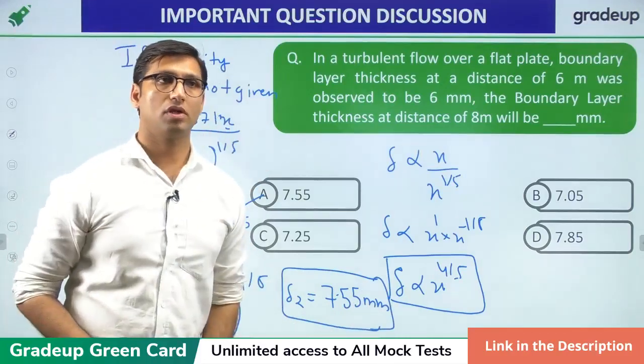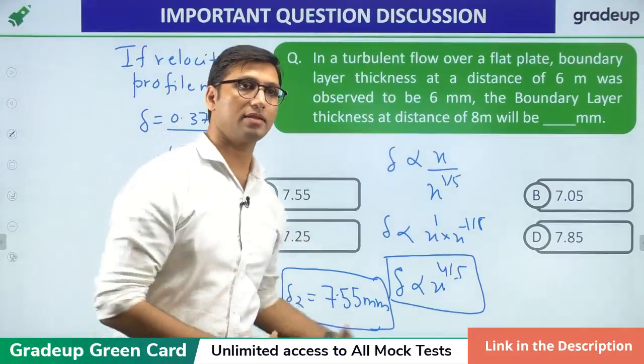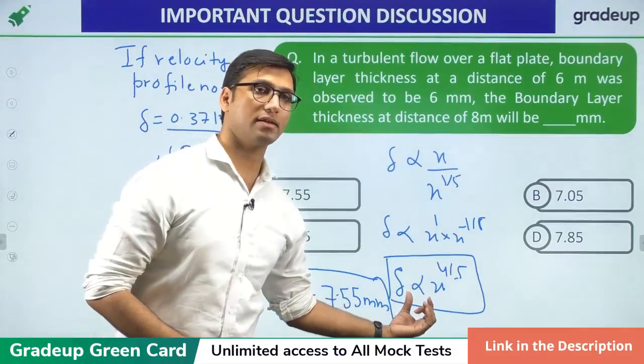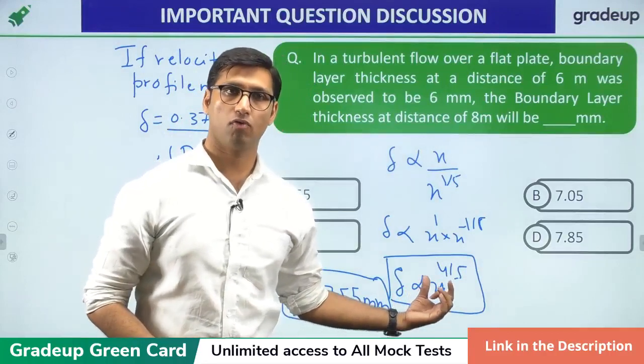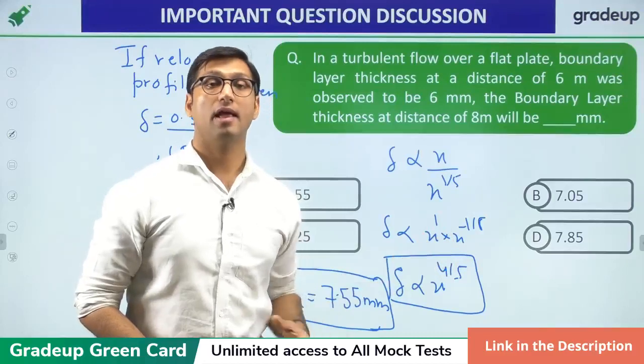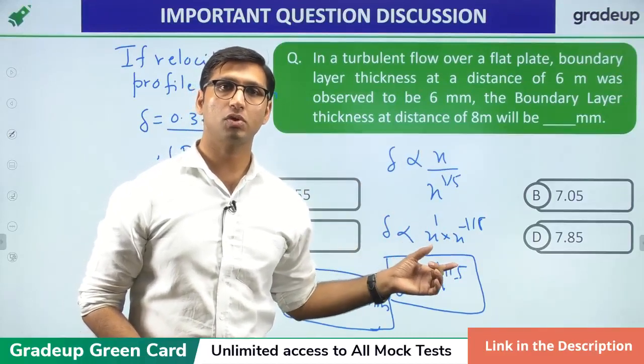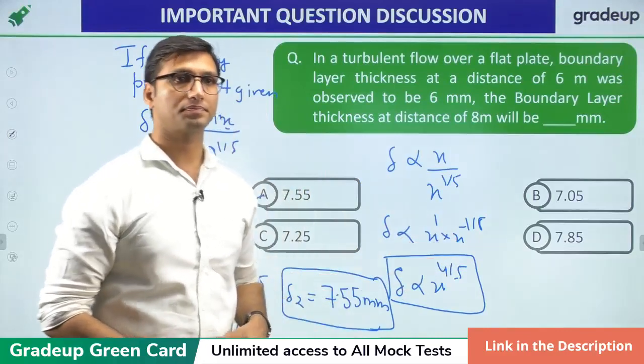Okay. So you have to remember this relation for boundary layer thickness in the case of turbulent flow, that is boundary layer thickness is directly proportional to x power 4 by 5, where x is the distance from the leading edge of the plate. And in the case of laminar flow, boundary layer thickness is directly proportional to square root of x. Okay.